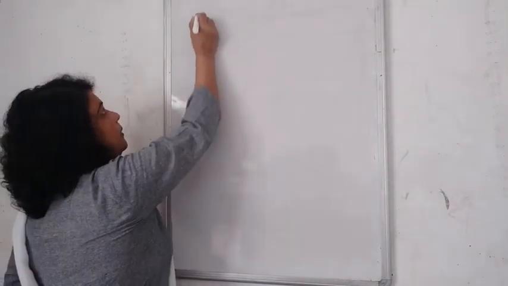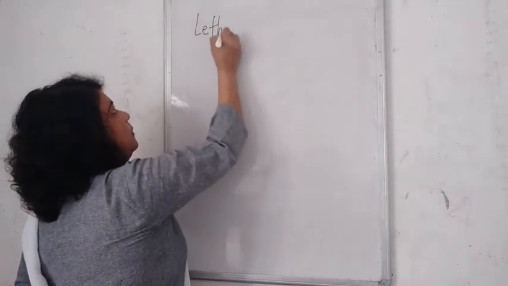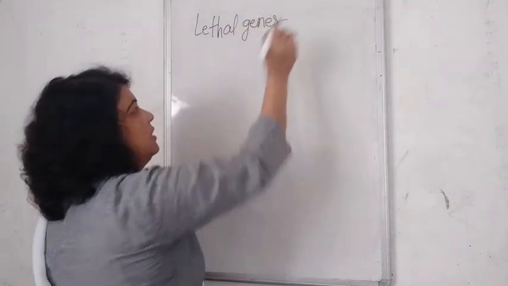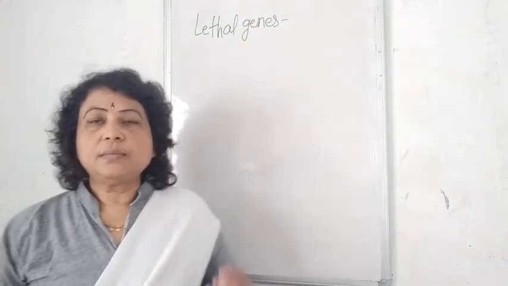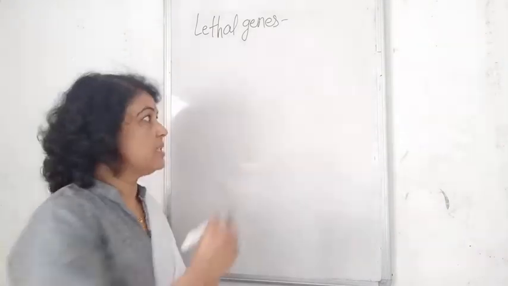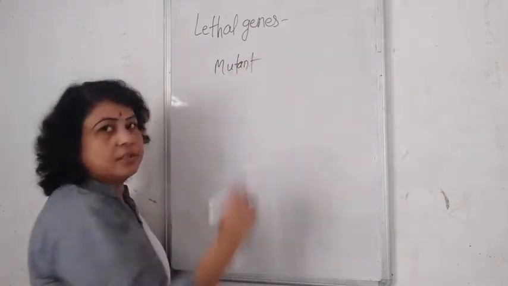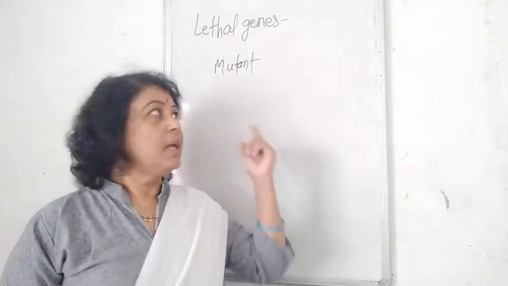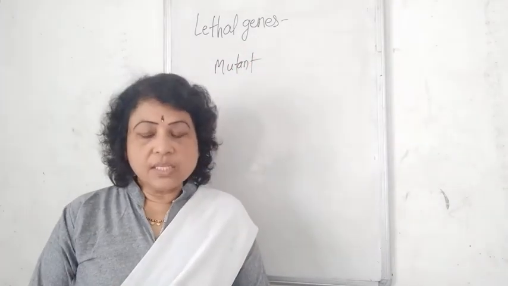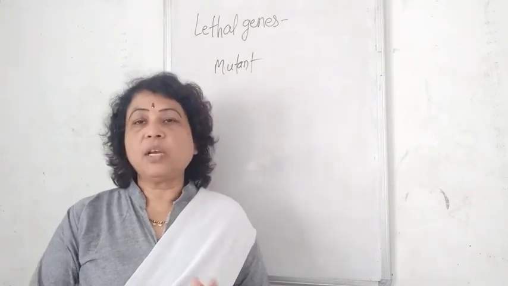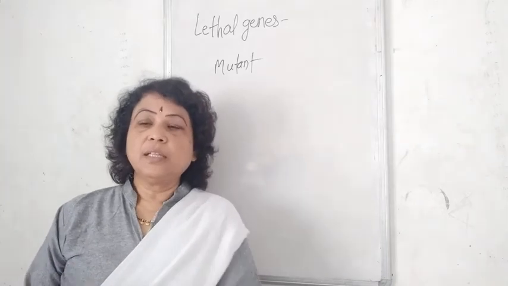Hello students, today we are going to discuss lethal genes. Lethal genes are mutant genes. Mutant genes means they get changed from their wild form, so they are known as mutants. These are the mutant genes which cause death of the possessor, or death of the organism which carries them.